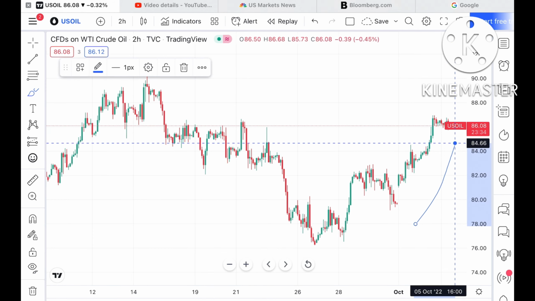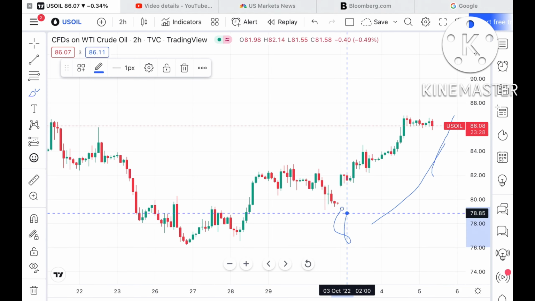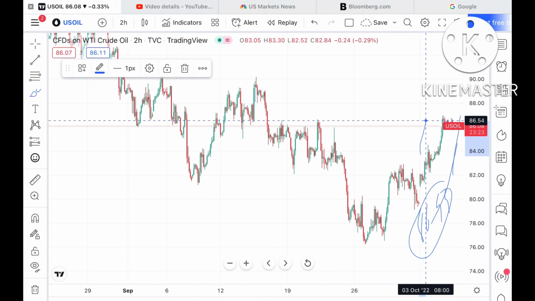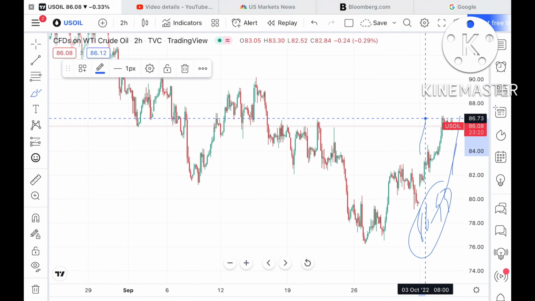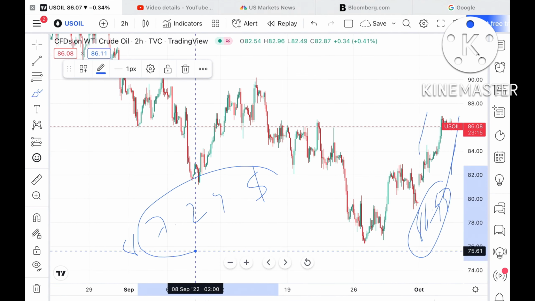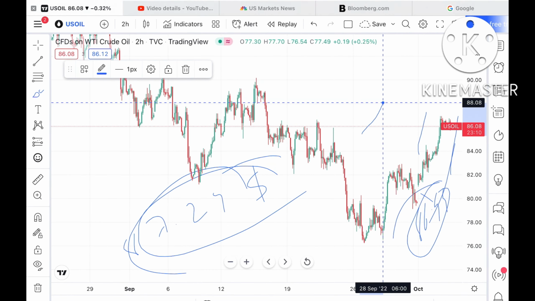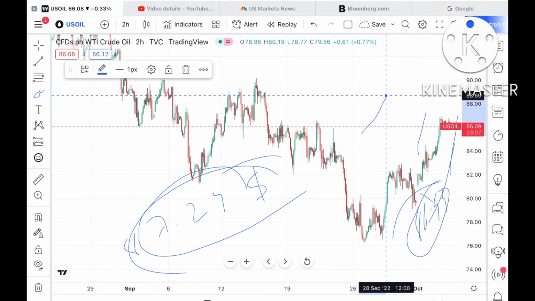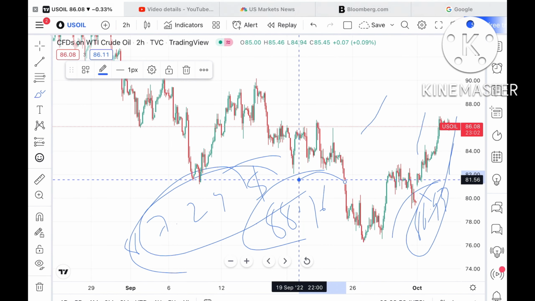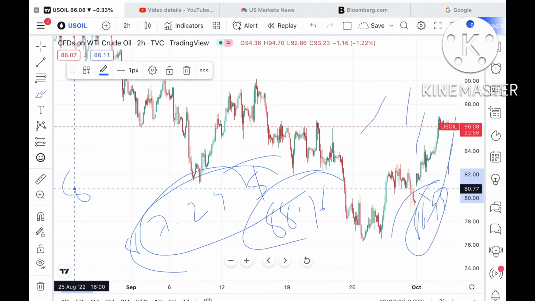Suppose this level sustains, because if this zone breaks upside, it can go towards a level of around 86.99, which is a weak resistance. Probability is very high that it can go towards around 86.7, and from there towards around $87.29. If that level also sustains, it can go further upside, with a probability of moving towards 88.76, and then towards $89.48.